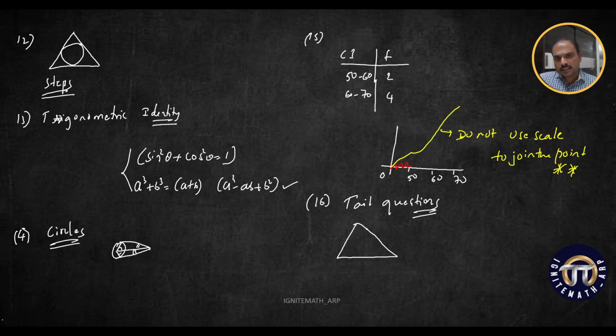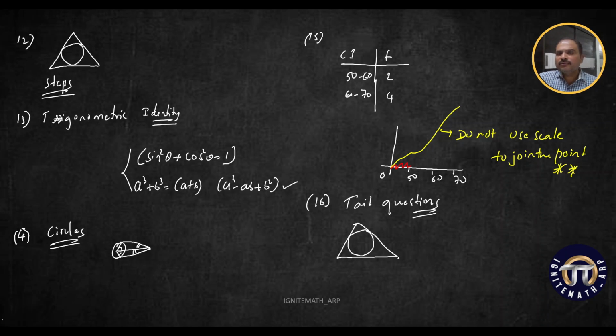You are constructing a circumcircle. I am asking you to construct an incircle to a triangle. You are constructing an incircle to a triangle. At the end of the question, I am asking you to mention the radius of the incircle. But you forget to answer it.